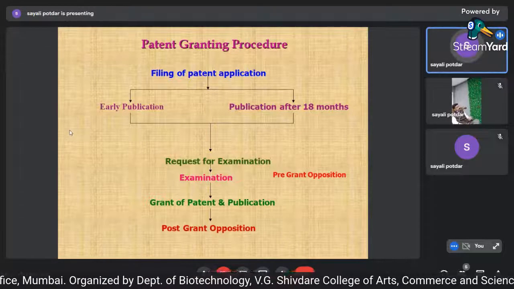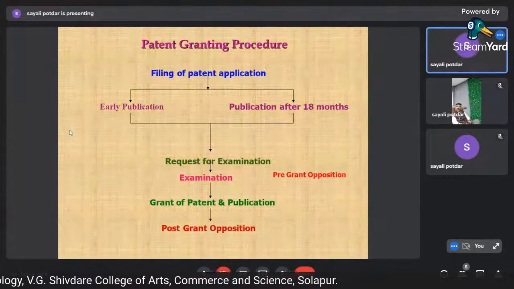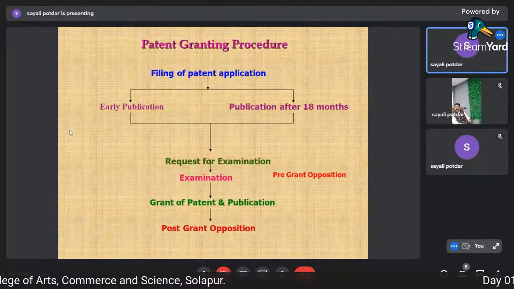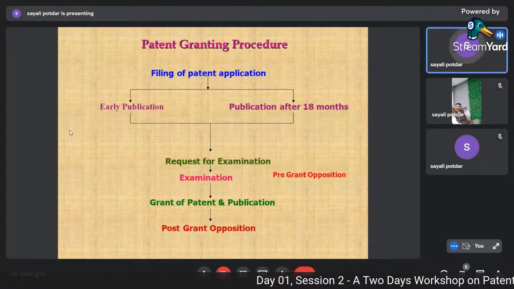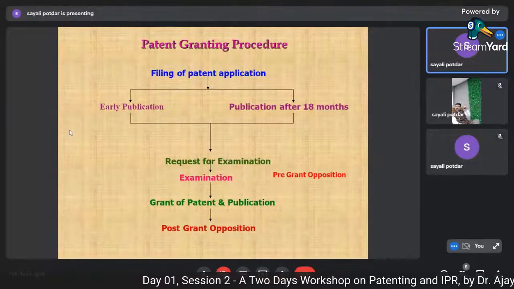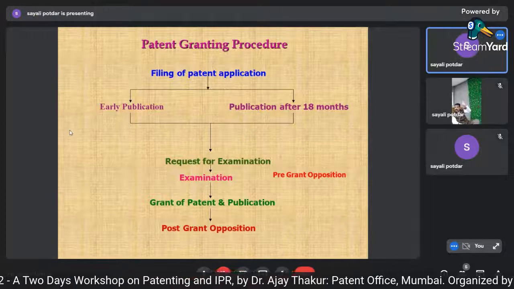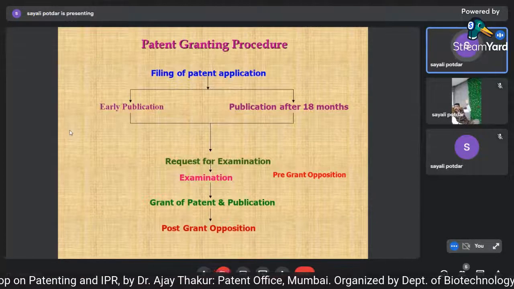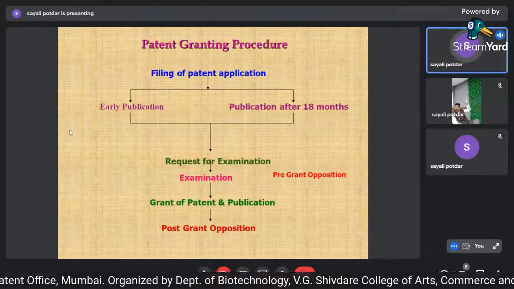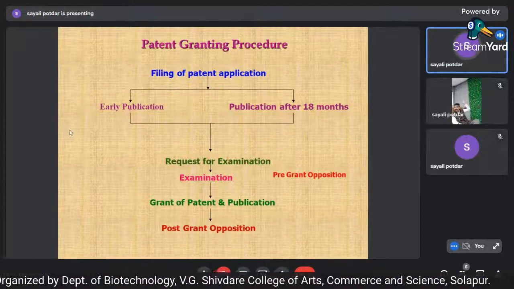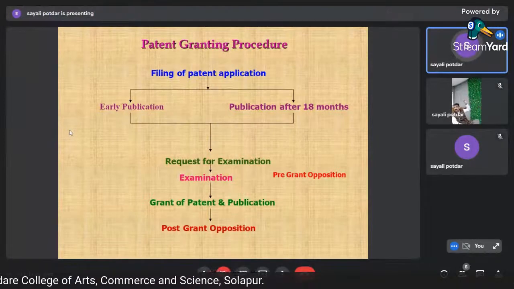Now the examination the examiner conducts, suppose the application is for biotechnology. It has gone to the biotechnology examiner. He conducts a prior thorough search. Thorough search for what he will conduct? As I told you in the earlier part of the session, what he should necessarily see in that application: there should be an invention, there should be novelty, there should be inventive step, there should be industrial applicability. It should not fall under the exceptions of section 3 and section 4.